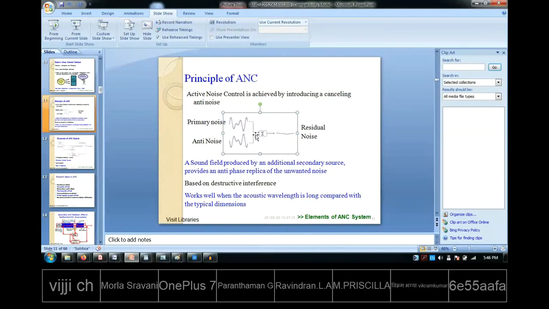So if the noise should get cancelled over more area, or more volume of that room, then the simple logic or the simple one microphone which I told will not work, or this one loudspeaker may not be sufficient. That means you may have to use multiple mics and multiple speakers, and they should also be positioned properly. That is also another research issue. So like this, several research issues are there here. When I use only one mic and one loudspeaker, we call it a single channel system. When I use multiple mics or multiple speakers, then that comes under a multi-channel system. So this is the basic idea.